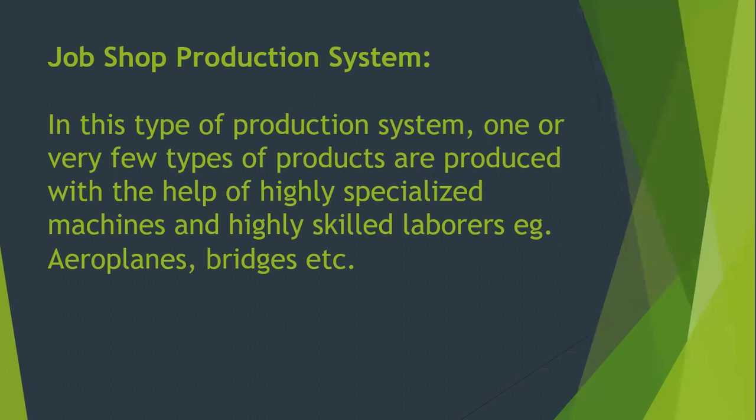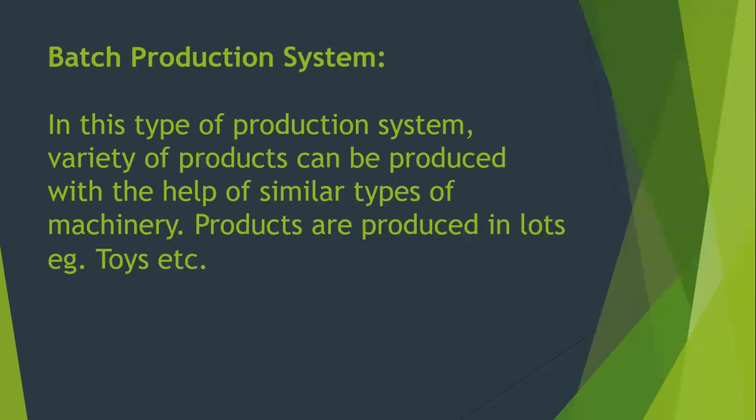And such production takes place once an order is received. Like you can take up the example of aeroplanes, bridges. All these things are basically produced when we receive an order. So I think the concept of job shop production system is much clearer to you now.